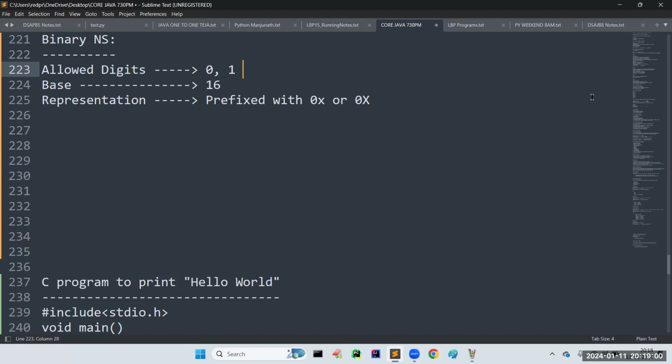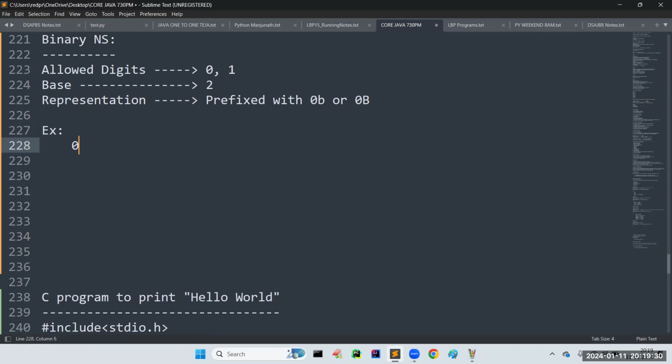We can't write code directly in 0 and 1. That is the only reason why we are preparing these many languages, because we can't communicate directly with the system. And the base is 2, since only 2 digits are there. How to represent it? It must be prefixed with 0b small or 0B capital. If any number is prefixed with 0b or 0B, it comes under binary.